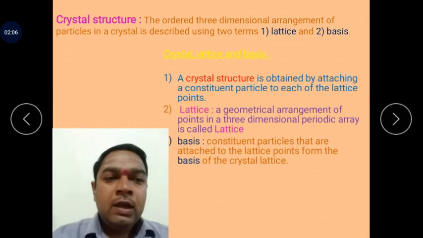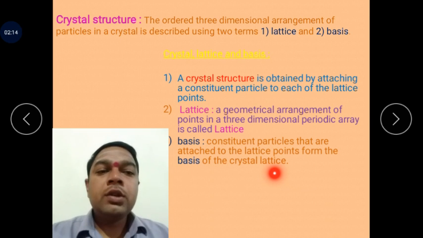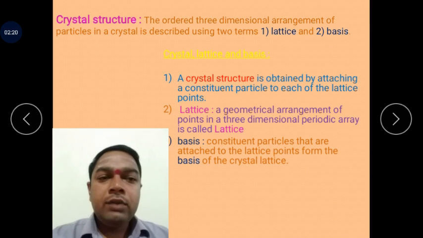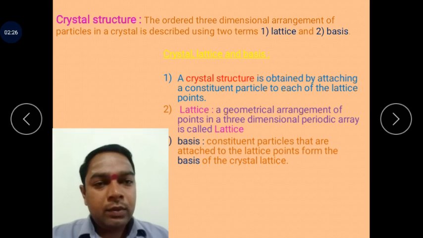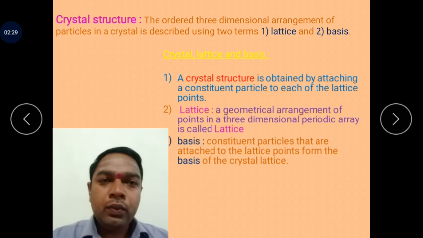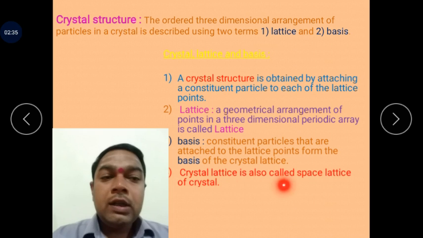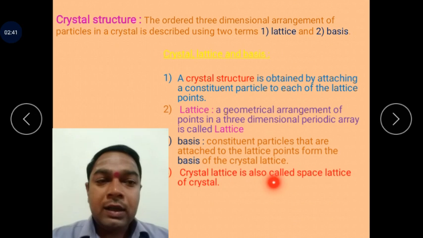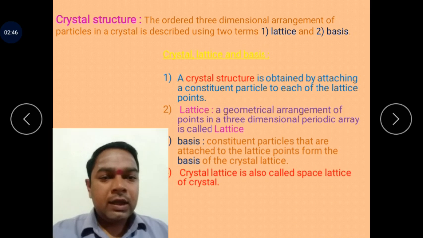Basis. The constituent particles that are attached to the lattice points form the basis of the crystal lattice. The constituent particles are attached to the lattice points to form the basis. These different bases are attached together to form the crystal structure. The crystal lattice is also called the space lattice of the crystal.